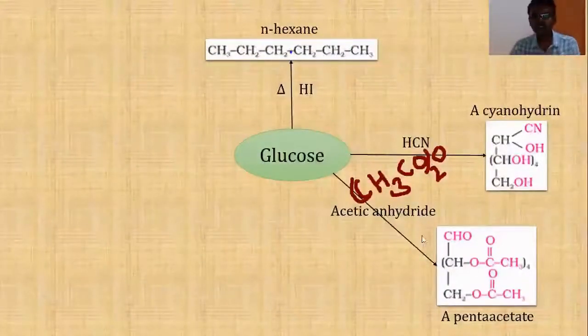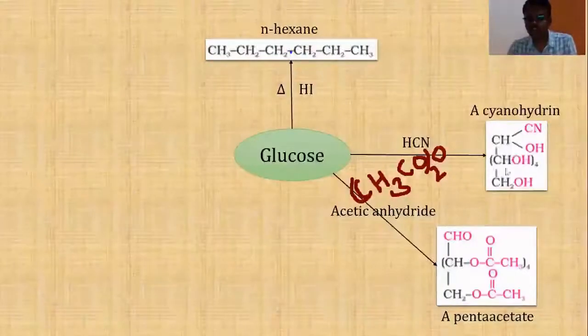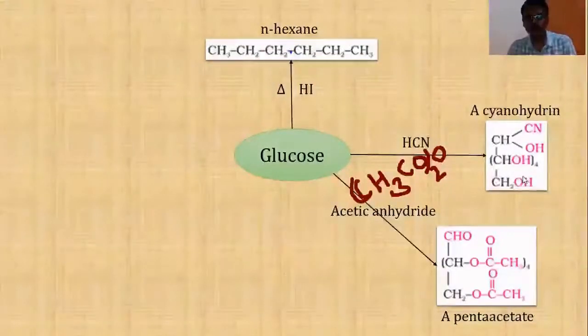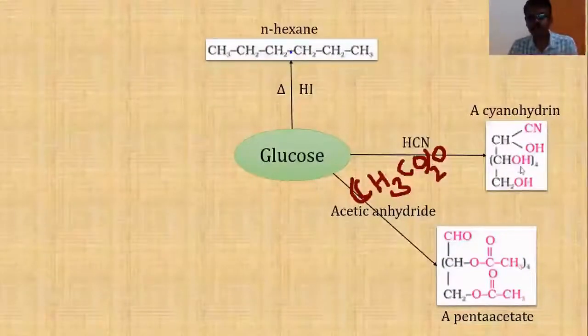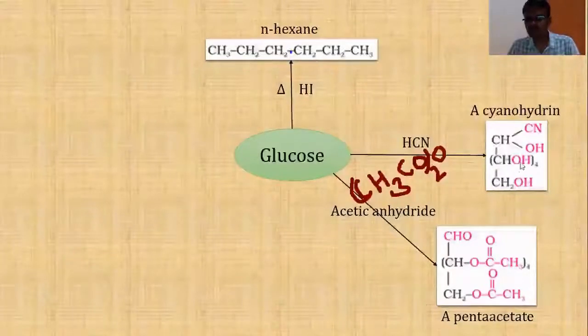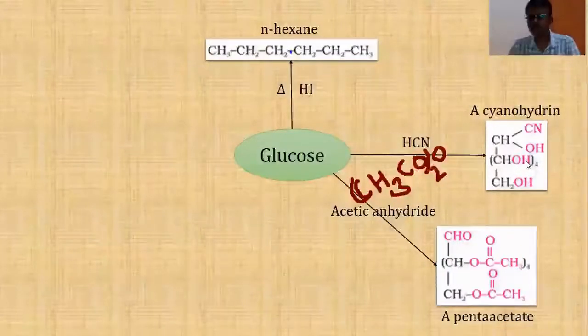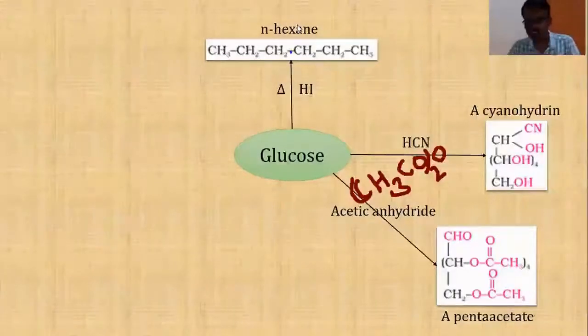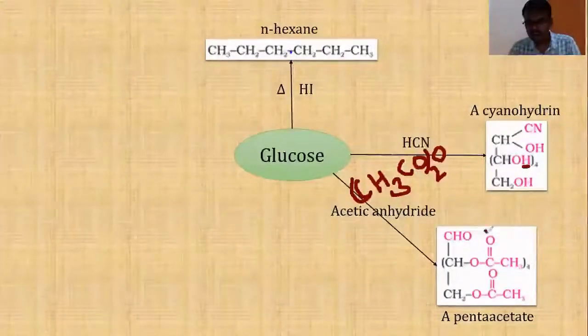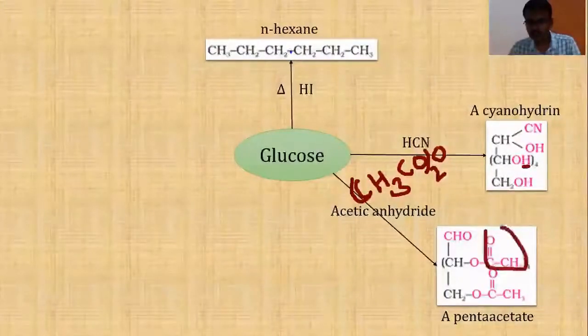So what is that acetate derivative? If you look at this, glucose contains 5 hydroxyl groups, which we are not aware of at this stage. Just to make you understand, I am telling you it contains hydroxyl groups. Now you can see OH over here and 4 more OH over here. Among these hydroxyl groups, the hydrogen atoms will be replaced by the CH3CO group of this acetic anhydride. So H will be replaced by the CH3CO group.